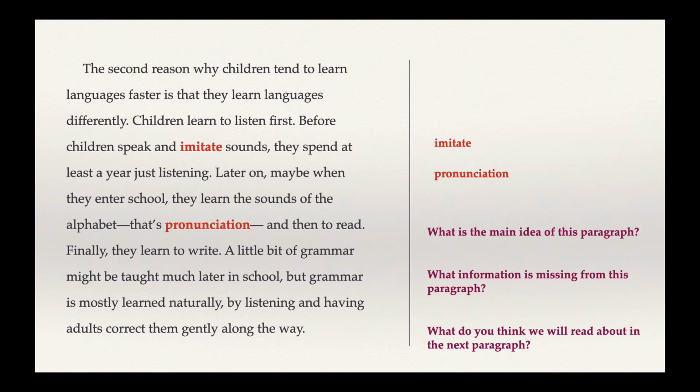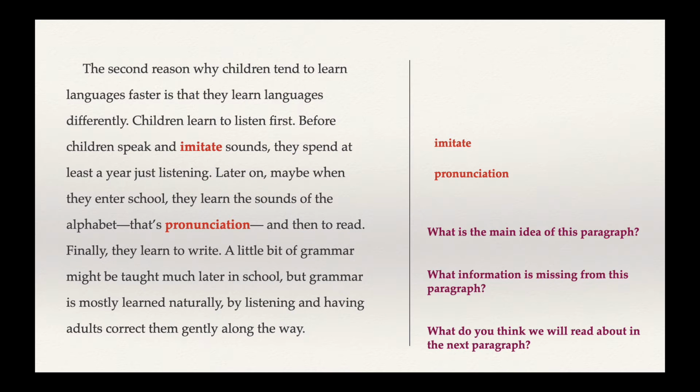Remember that a main idea should not be too small or too large, but it should give a general idea about what everything in this paragraph is about. You can see in this paragraph that we talk about all the different language skills: listening, speaking, pronunciation, reading, writing, grammar. And you can see that this talks about an order of things. It has the words first, before, later, then, and finally. So this is telling us the order in which children learn languages.